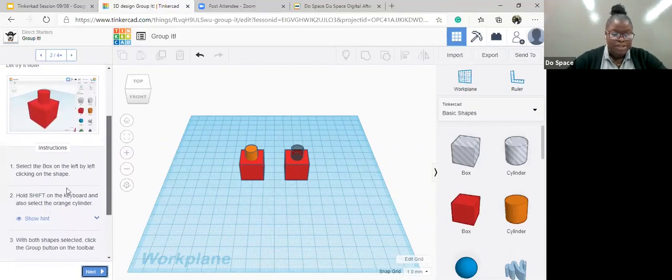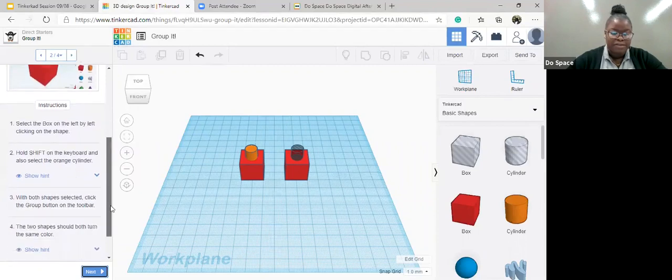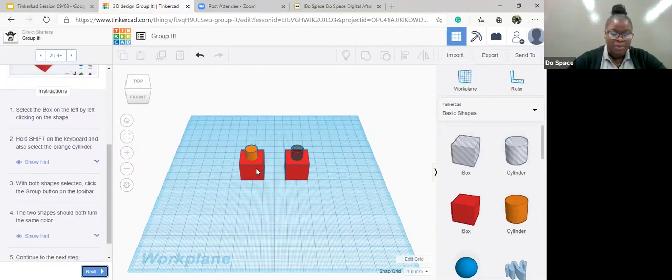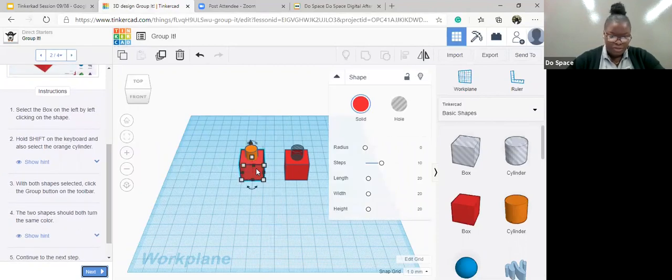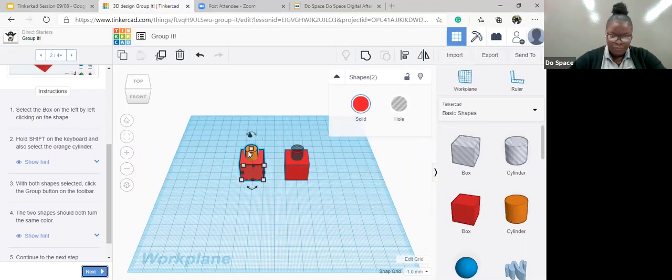So select the box on the left by clicking on the shape, and then hold down the Shift key and select the cylinder right in the middle. That way the 2 shapes are selected. And then go to the top right here in the taskbar.